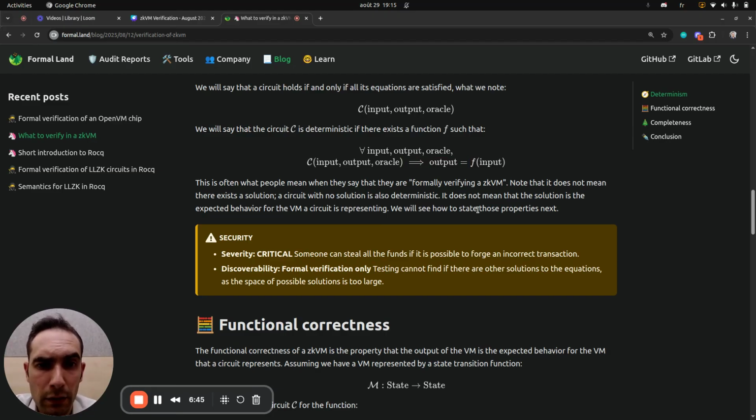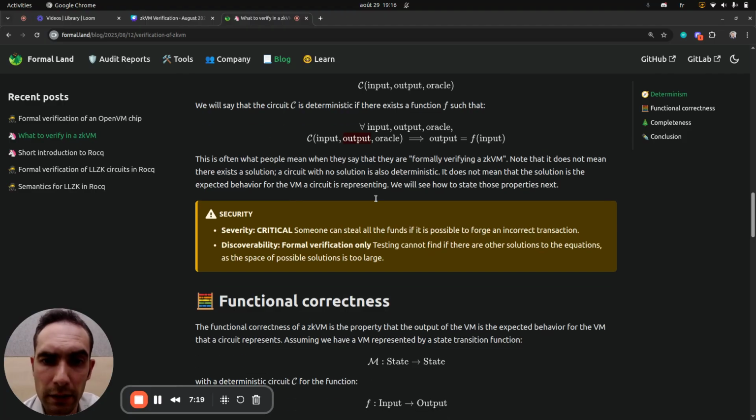And there, the formal verification technique is very interesting because it's extremely hard to test the code. Because if you want to check that a circuit is deterministic by testing, you will need to try many outputs randomly, trying to find an invalid output, but the probability of finding one is actually very low, even for circuits with a bug. So the only way here is by using static analysis or formal verification.